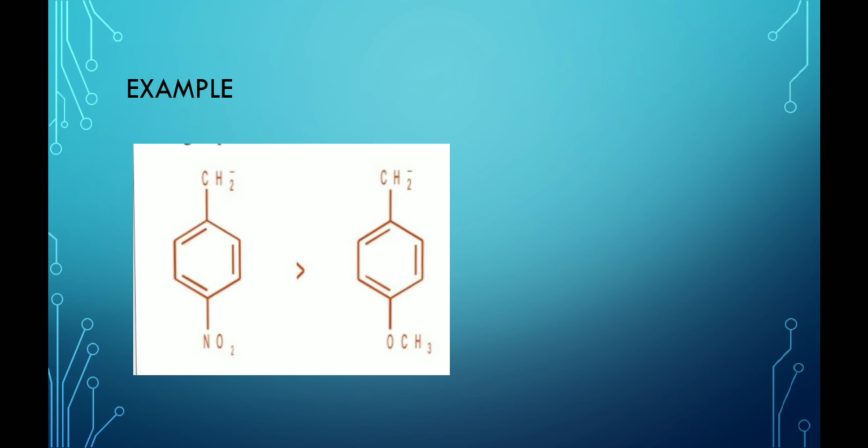On the other hand, the methoxy group, which is an electron releasing group through the resonance, increases the electron density on the aromatic ring. The aromatic ring releases the electron to the anionic carbon, and because of this the electron density on the anionic carbon increases, which leads to the lesser stability.